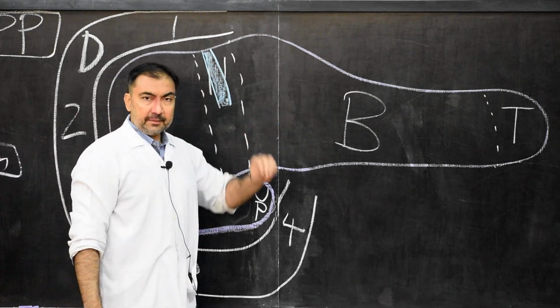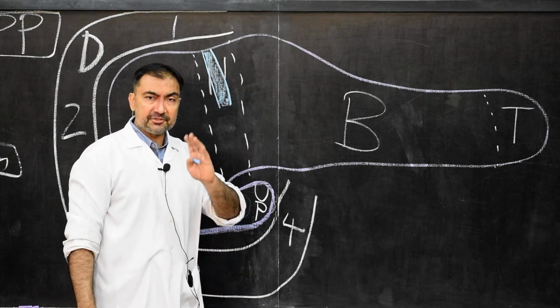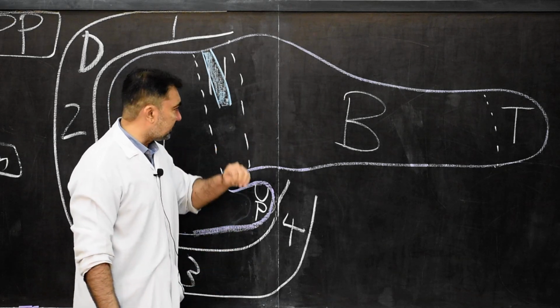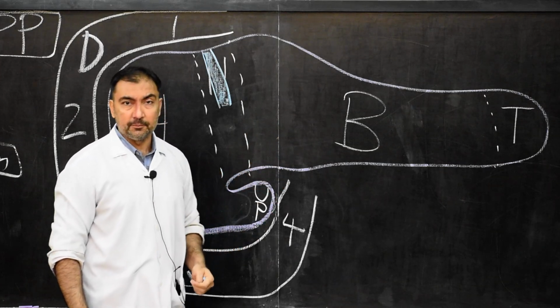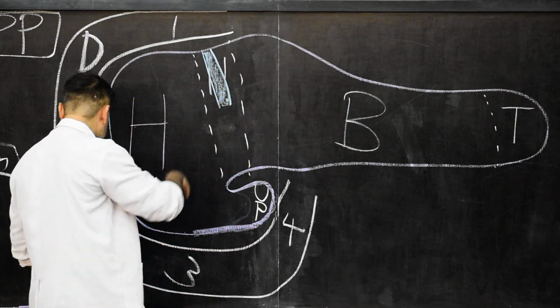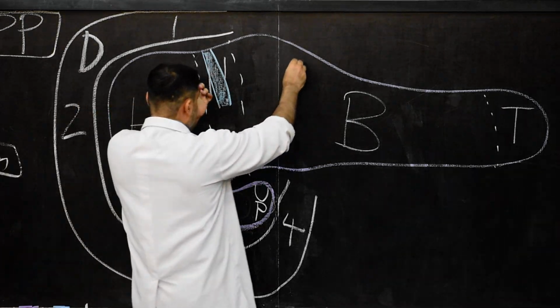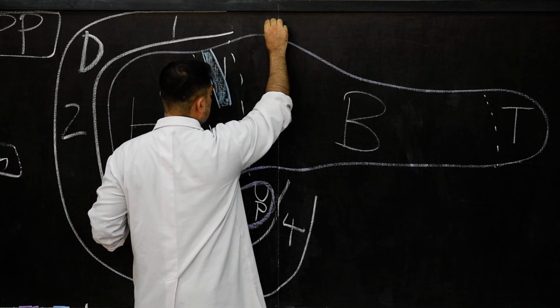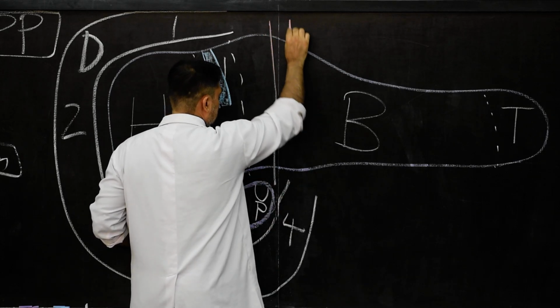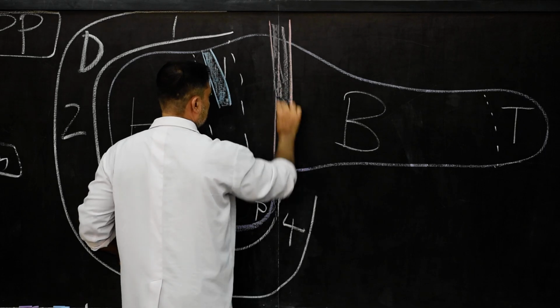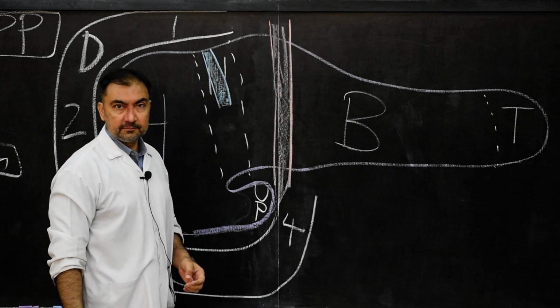Then we come to the body. How do we distinguish the body? How do we identify it? What are the exact anatomical landmarks of the body? The body will extend from the posterior structure, and here I will mark posterior to it the aorta. So this is the abdominal aorta.